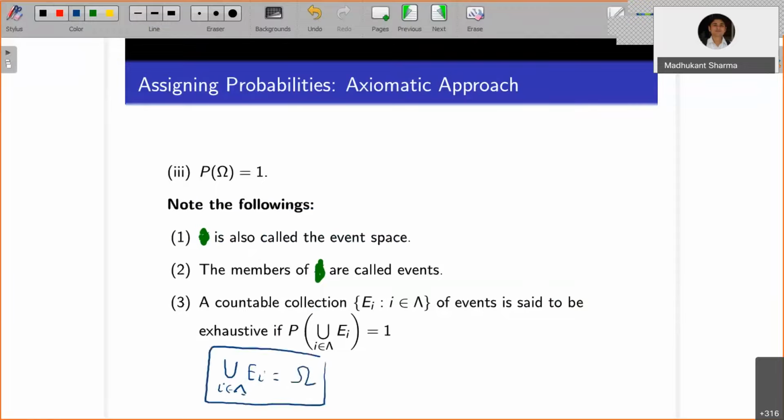If in addition, as mentioned previously, you take any two E_i and E_j with i not equal to j, and they are distinct and mutually exclusive, then we say that these are mutually exclusive and exhaustive.